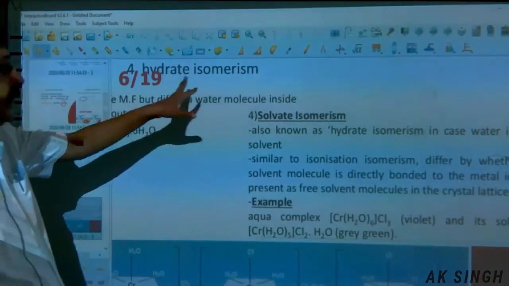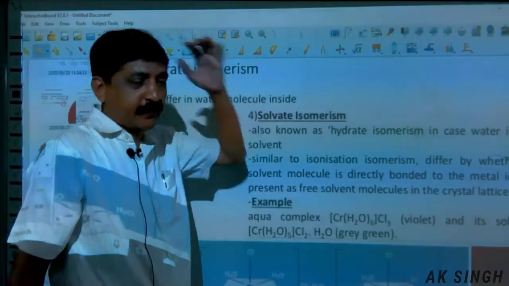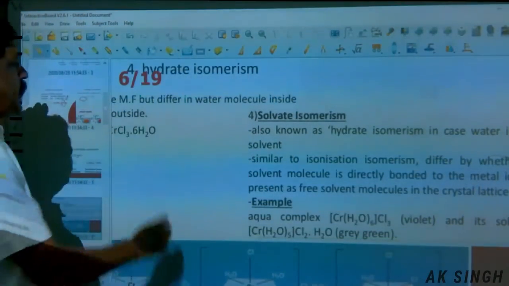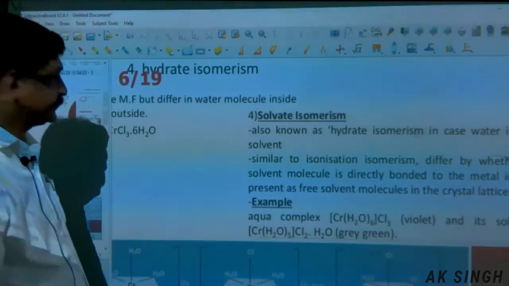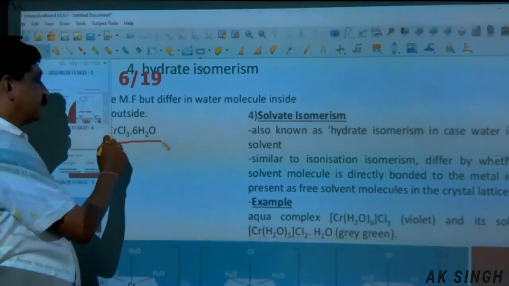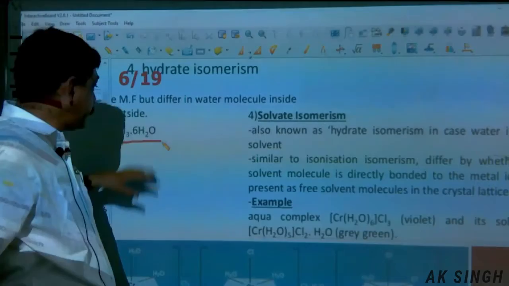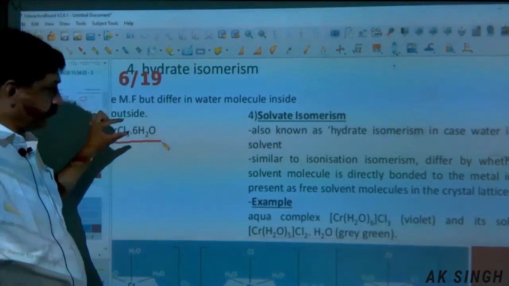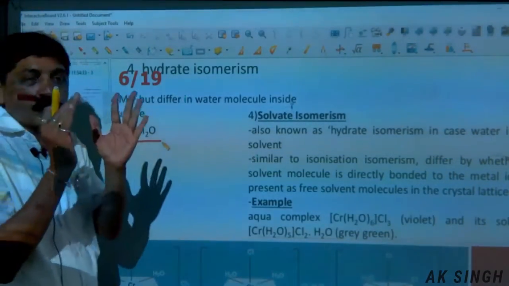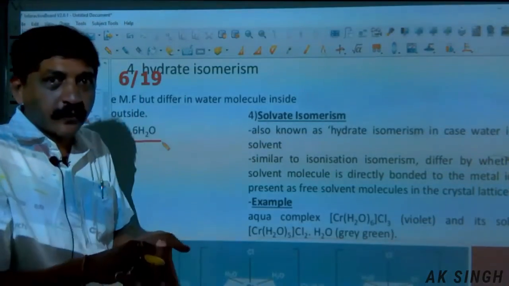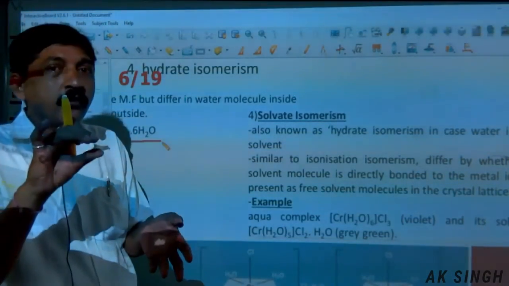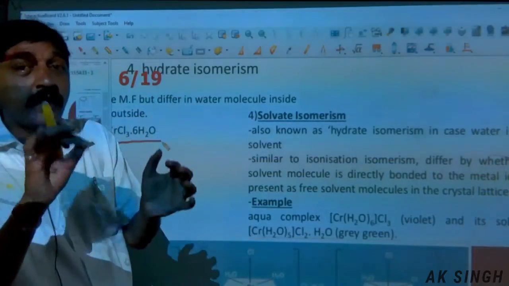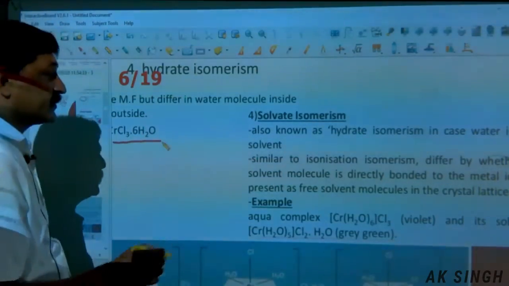Another one, the hydrate isomerism or the solvent isomerism. Same molecular formula but differing water molecules inside or outside. This example, CrCl3·6H2O. The molecular formula remains the same. In the coordination sphere there may be 6 molecules of water. In another isomer, the water molecules may differ between the coordination sphere and the ionization sphere. Just take this example.